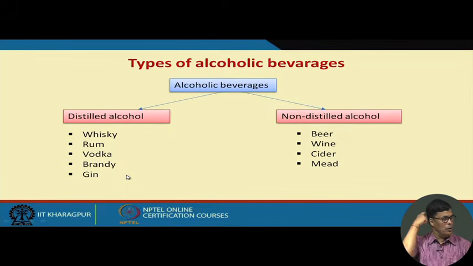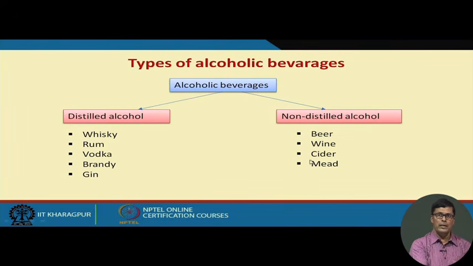Now, here I want to point out the brandy is usually produced from fruit juices. When we go to the market to purchase brandy, and if it is written on the bottle that it is artificial, then it is not produced from fruit juices. Artificial means maybe it is produced from cane molasses or some other processes, and then they add some spices in such a way that it gives the taste of brandy. So that is how it is produced.